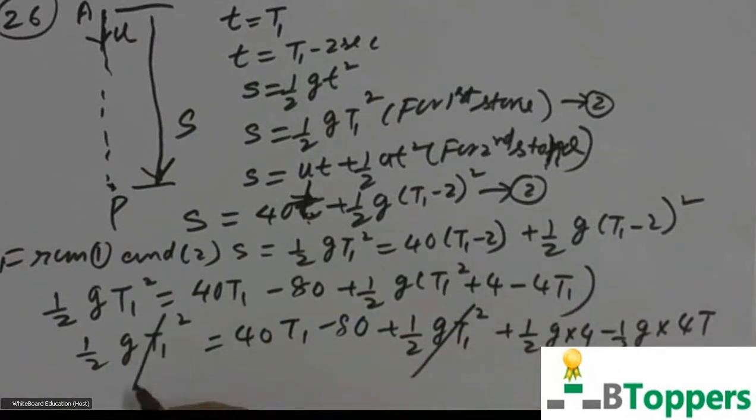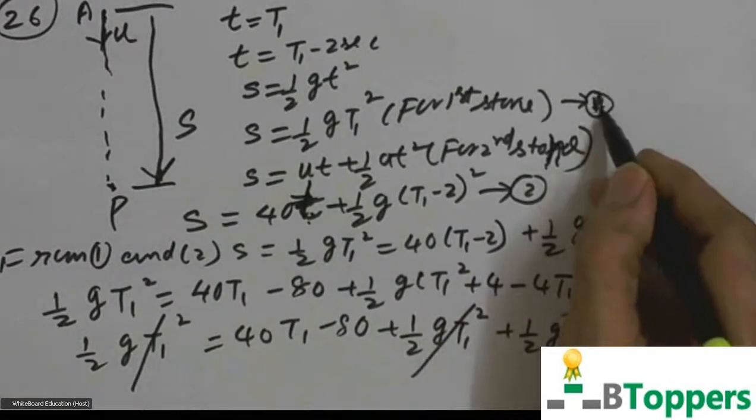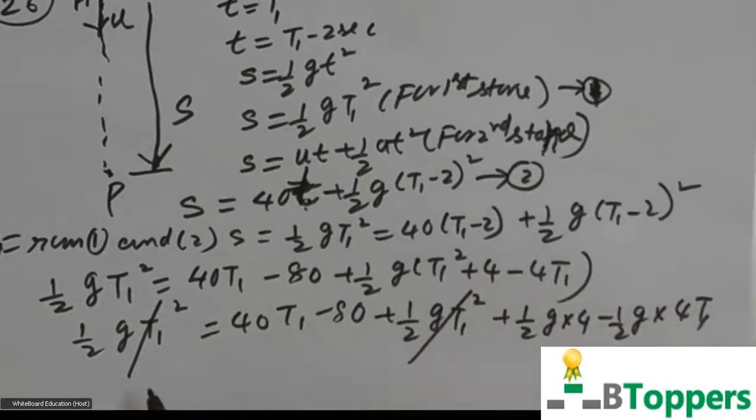Half g t1 square on both sides, the t1 square gets cancelled. You can solve for t1 first, and after that substitute the value of t1 in this equation. This you call the first one, and this is the second one.